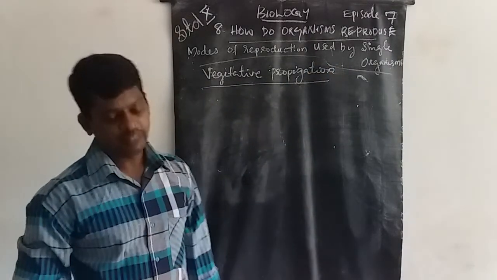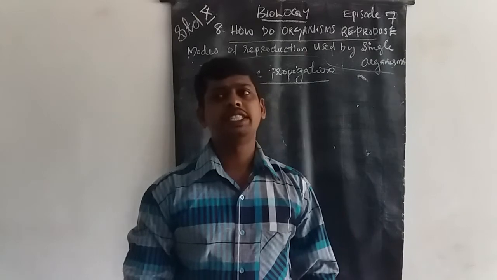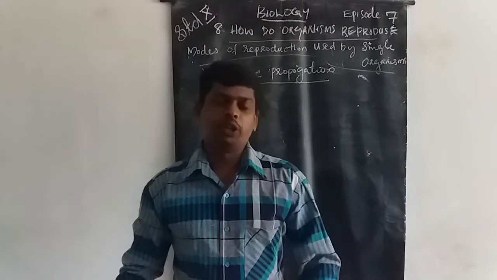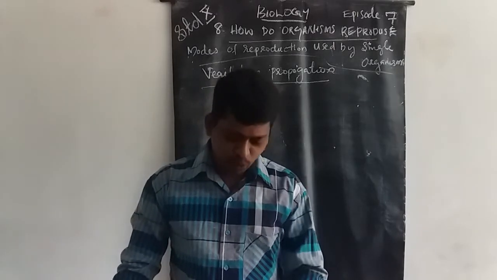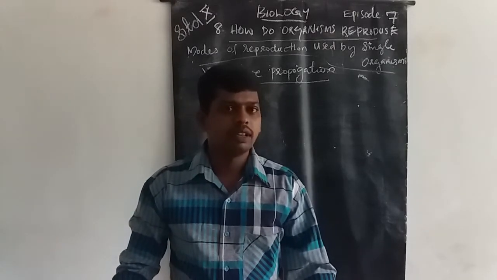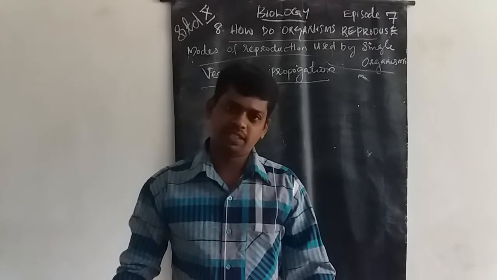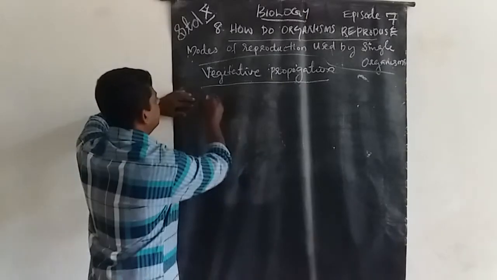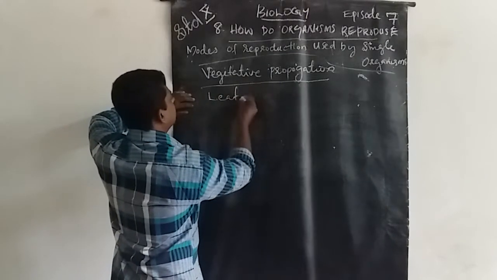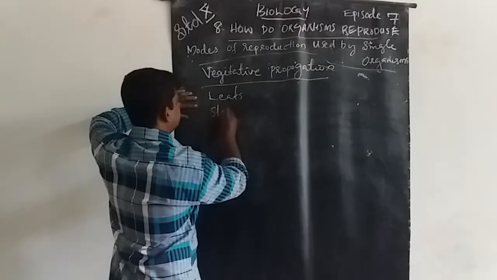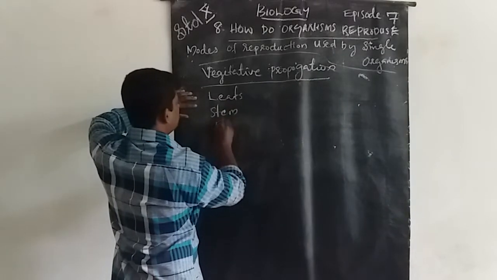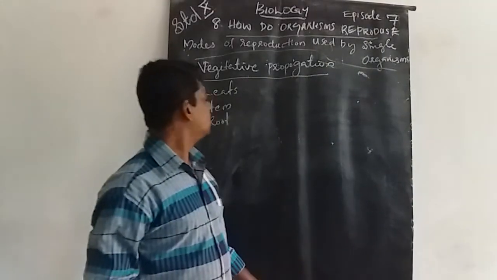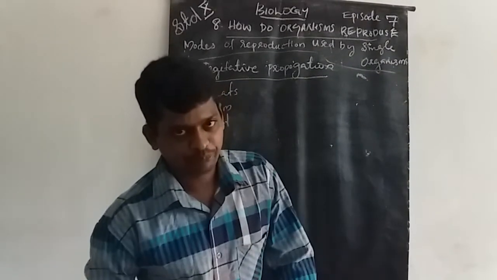Vegetative propagation. That means propagation through the vegetative part of the plant body. In a plant body, these body parts are commonly known as vegetative parts. The vegetative parts of the plant body are leaf, stem, root, etc.